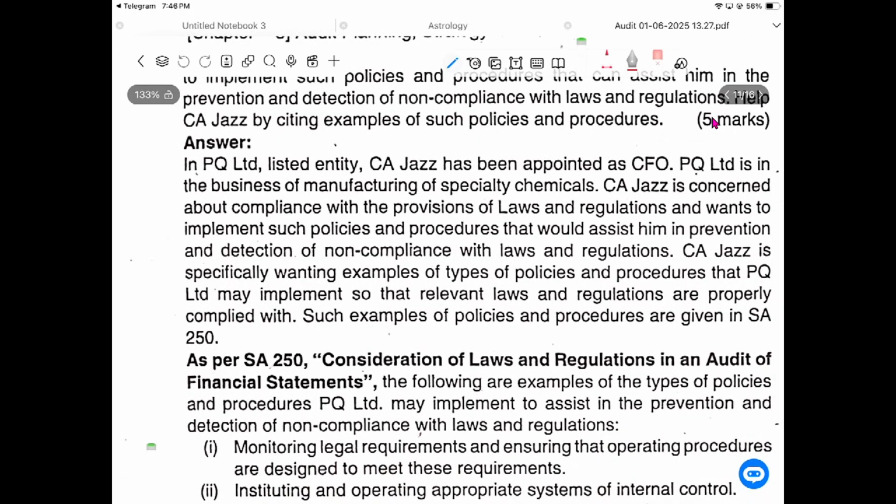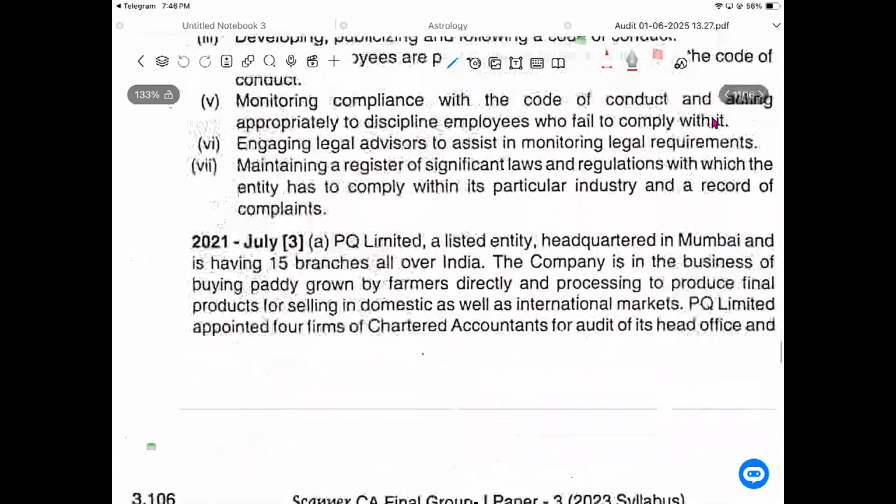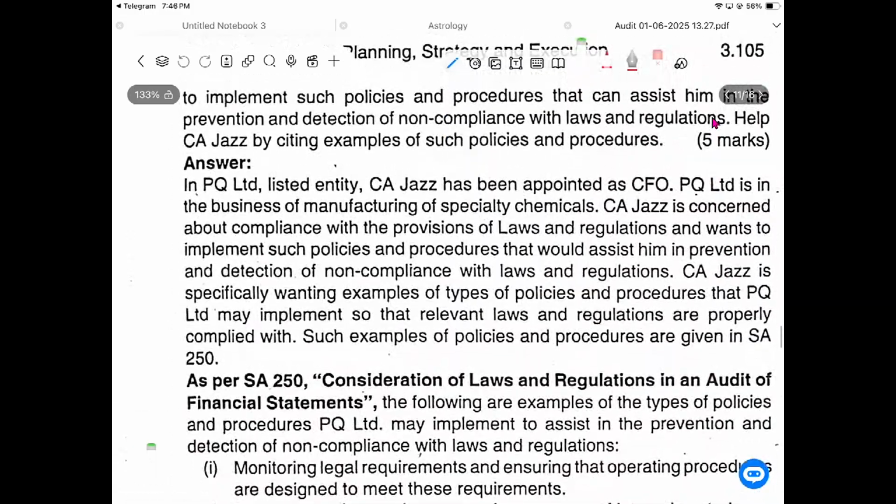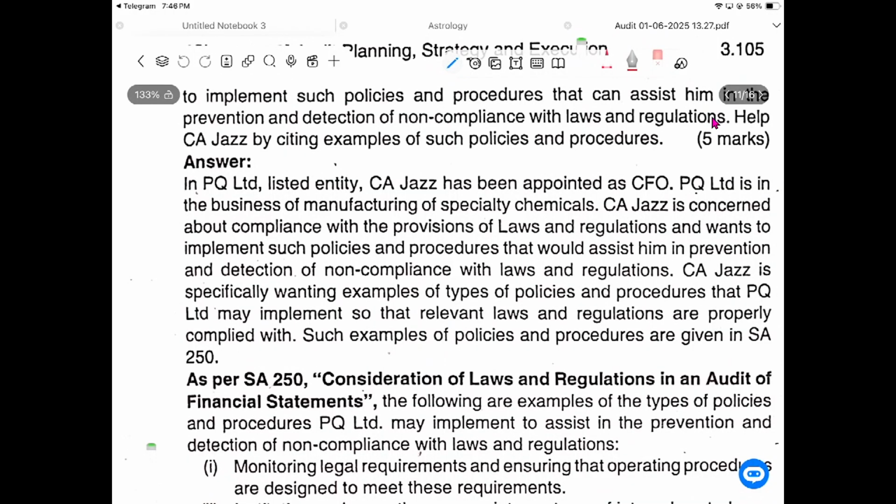So this is SA 250, consideration of laws and regulations in an audit of financial statements. Everyone should follow laws and regulations. So what should be followed? First, you see what this company's organization is. What are the legal provisions applicable? You see, then take them and make a checklist.